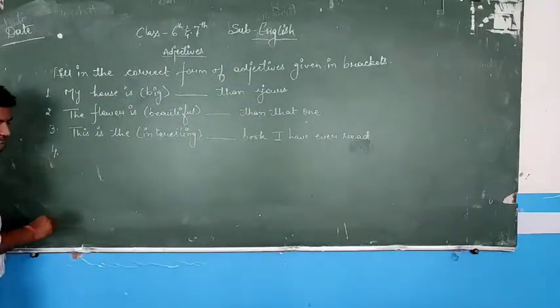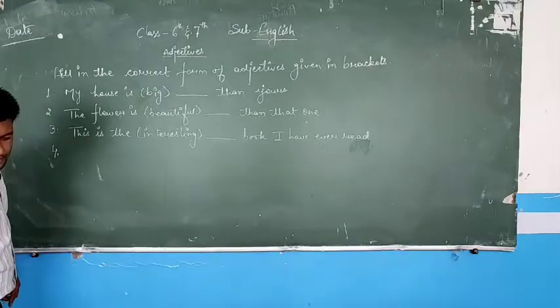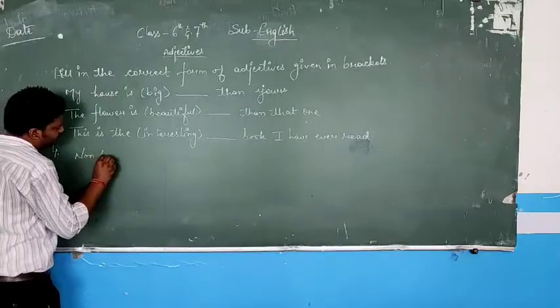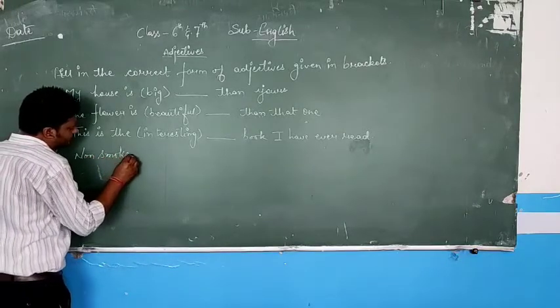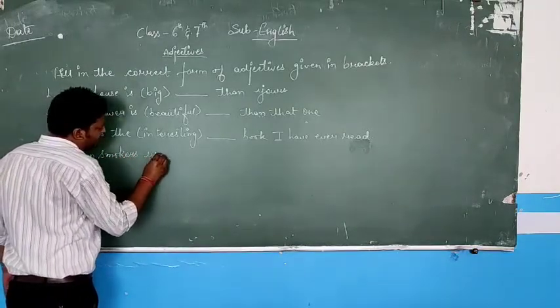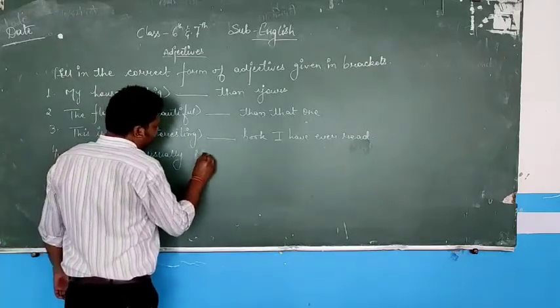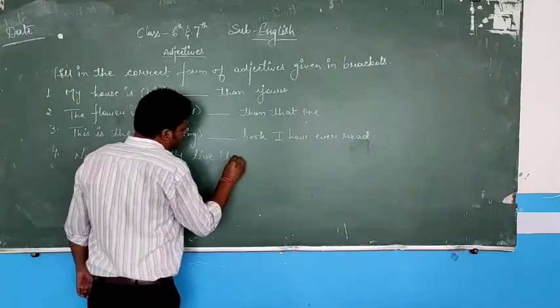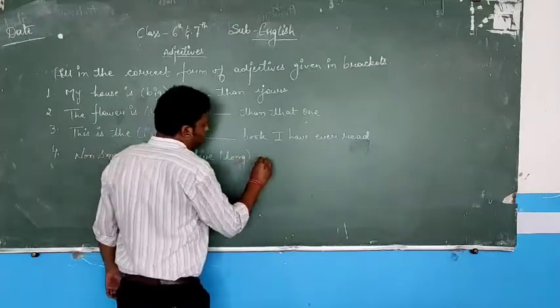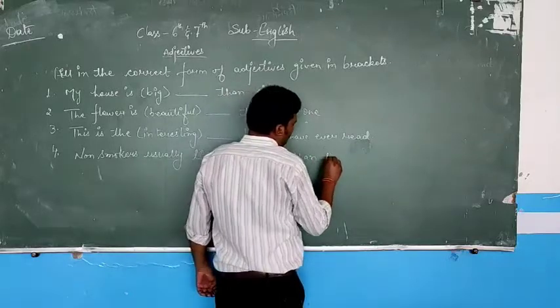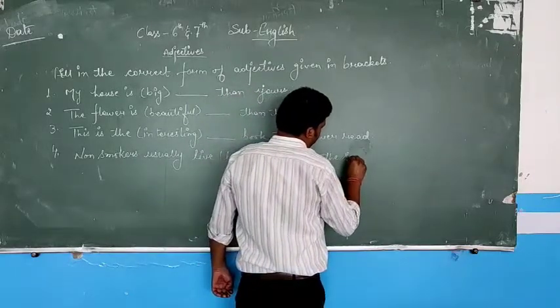Fourth one is, non-smokers usually live bracket long than the smokers.